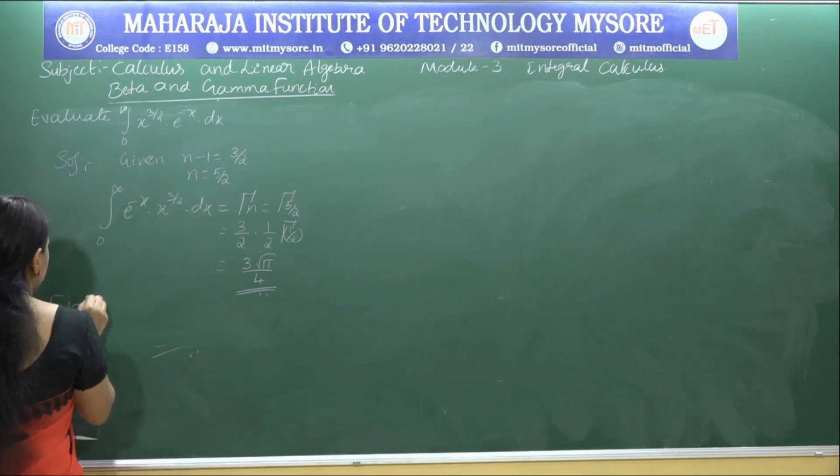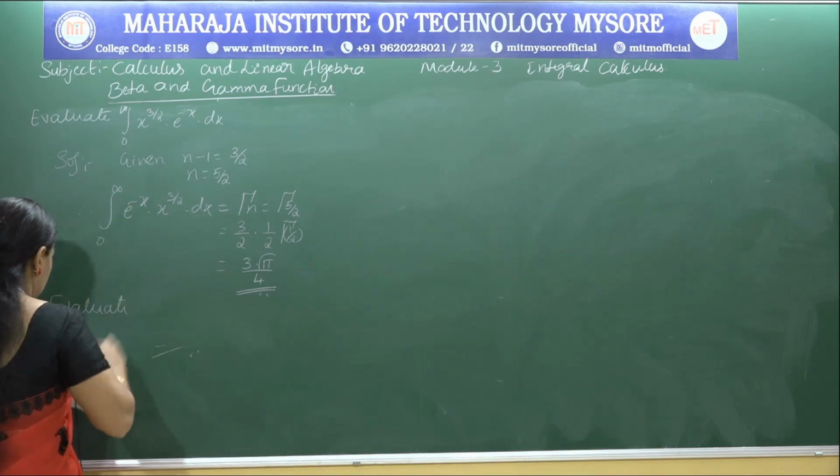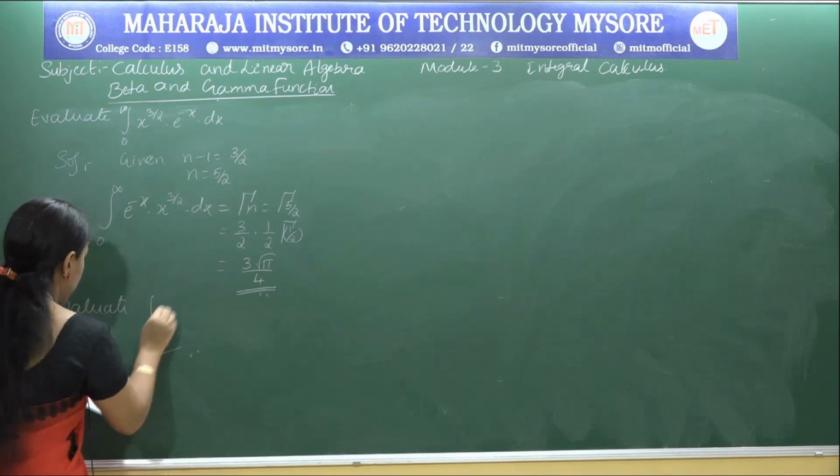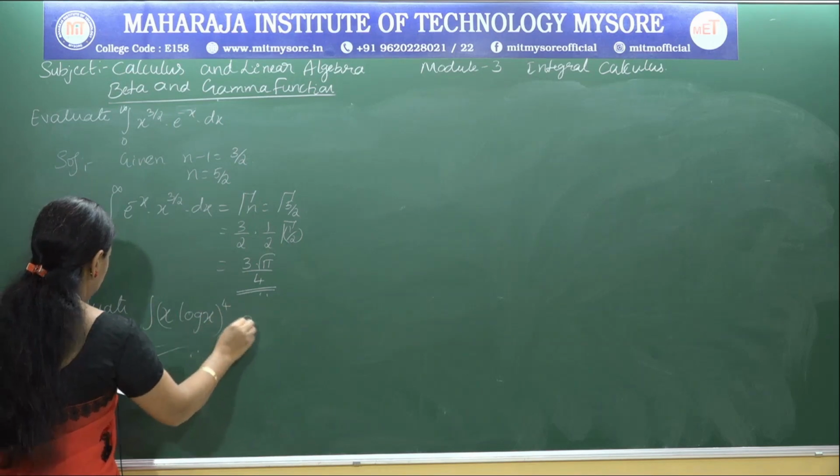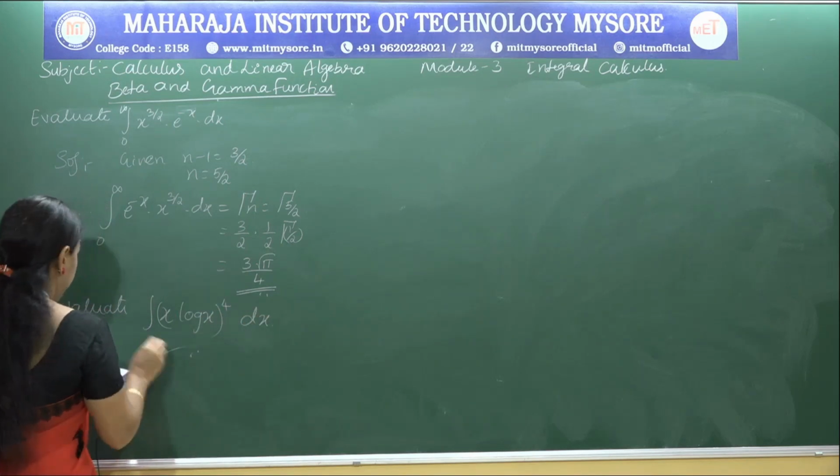Evaluate the integral of x into log x whole to the power of 4 dx between the limit 0 to 1.